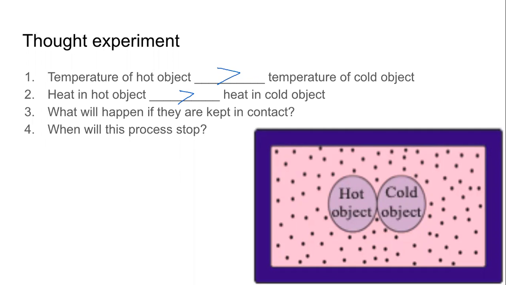Tushar is saying when they are not in contact. No, I'm not saying that we are moving them. We are keeping them in contact. We are not moving them. My question is, will this transfer, or as Prachi said, will this exchange ever stop? This exchange of heat. And do you really think this is an exchange, or just a transfer of heat? It's not happening both ways. It's happening only in one direction. When will this transfer of heat stop?